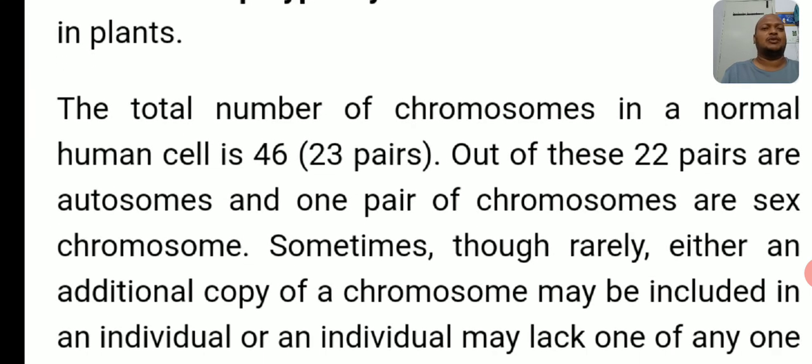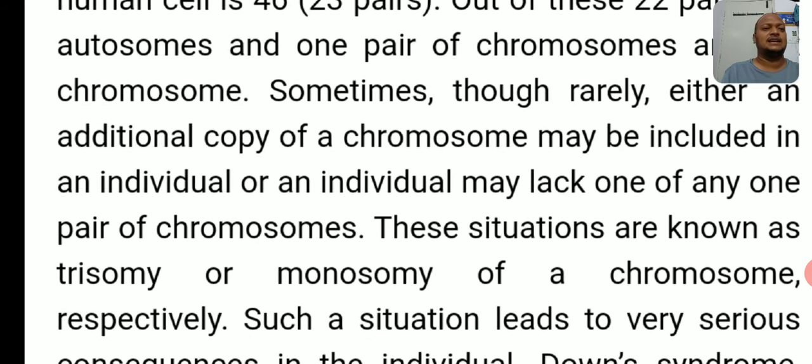Next point. The total number of chromosomes in a normal human cell is 46. So what is the total number of chromosomes? 46, or 23 pairs, right? Earlier we discussed this topic. Out of these 23 pairs, 22 pairs are autosomes and one pair of chromosomes are sex chromosomes, the allosomes.